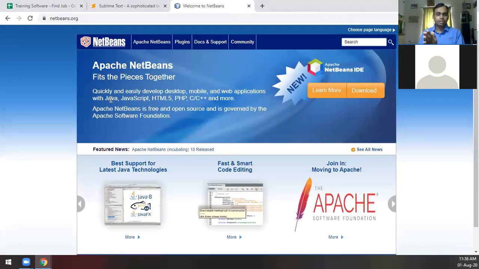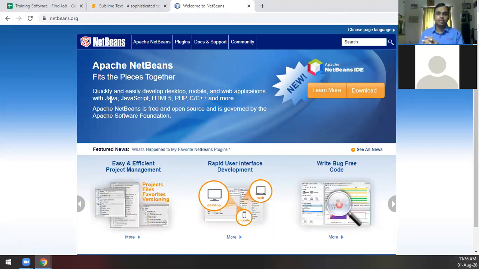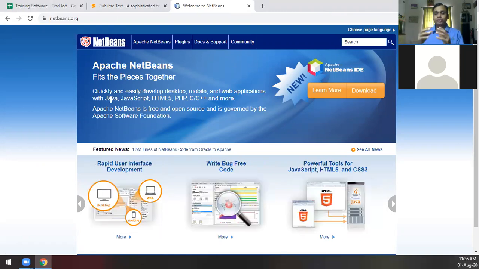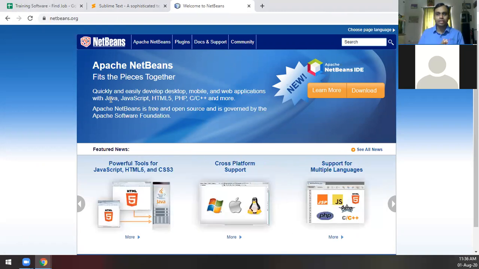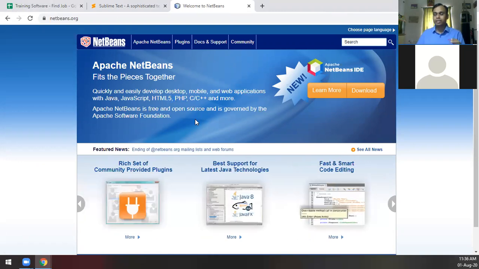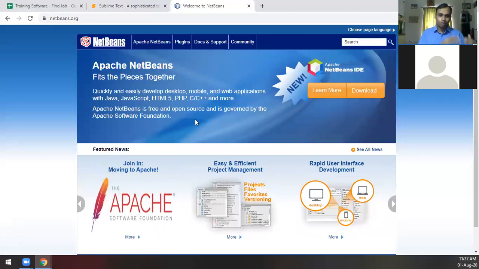Of course, NetBeans is not the ultimate, but it is free, and it has a lot of libraries. You can add a lot of external libraries to help you create PHP, HTML, MySQL programming, and it gives you a lot of assistance. So when you create a program on NetBeans instead of Notepad, it really helps you to program much faster. You need not remember too many things.